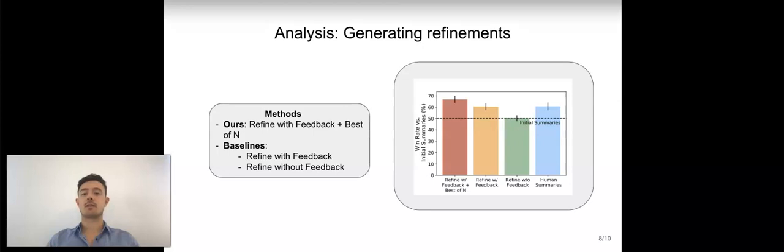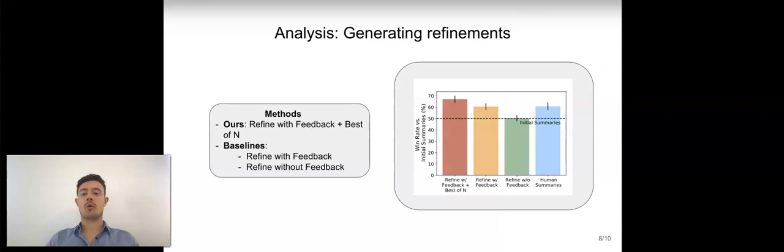Let's look at the results. On the x-axis, we again have various methods. On the y-axis, we now calculate the win rate of those methods against initial summaries, so the summaries that we wrote feedback on. In blue, we can see that the quality of the human summaries is quite high. Then in green, refining without feedback does not improve on initial summaries.